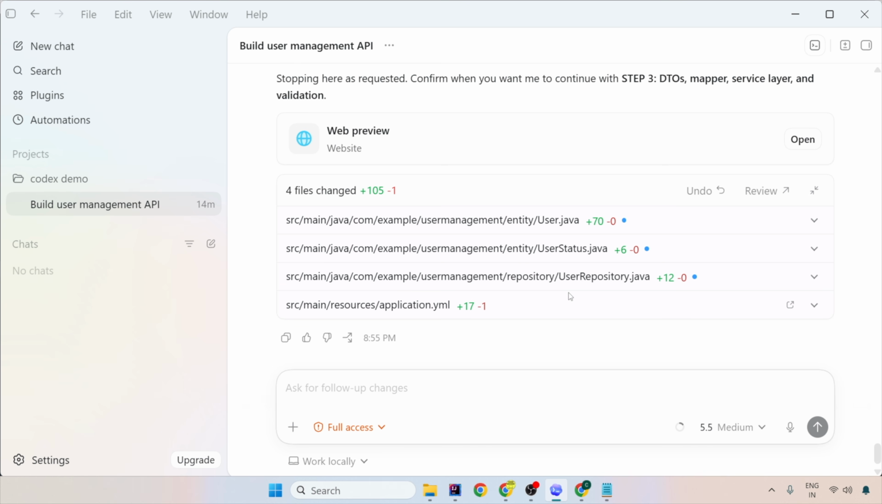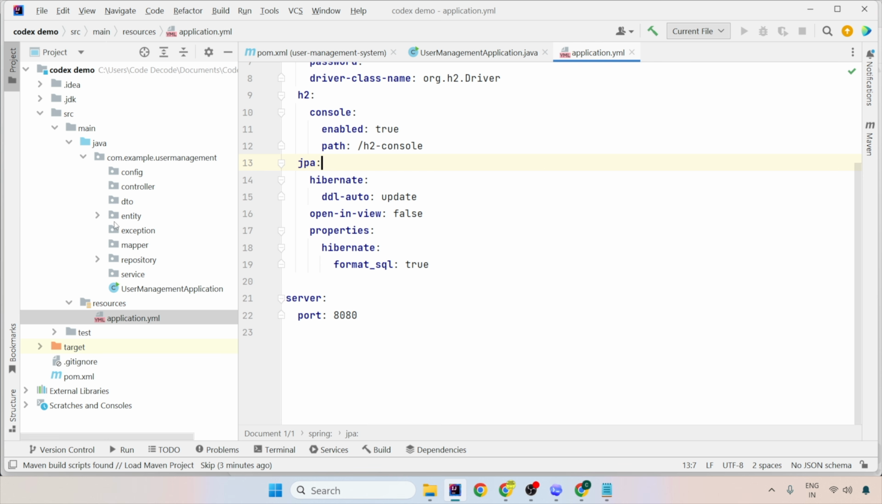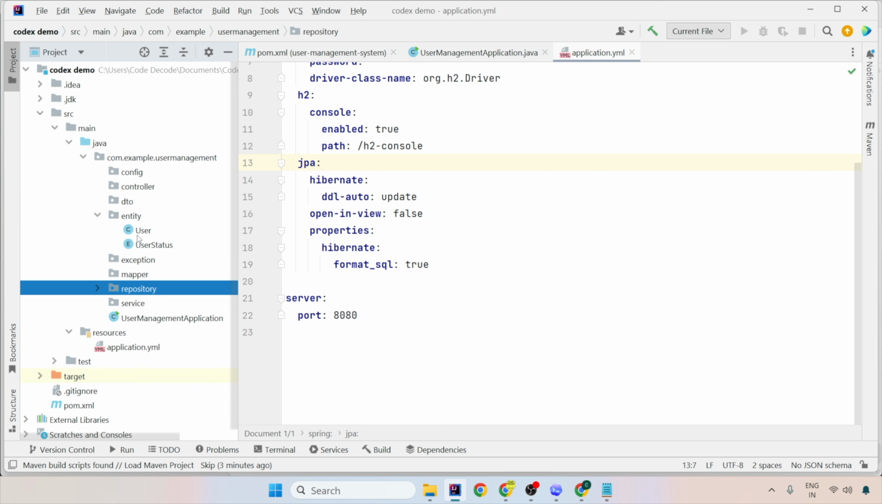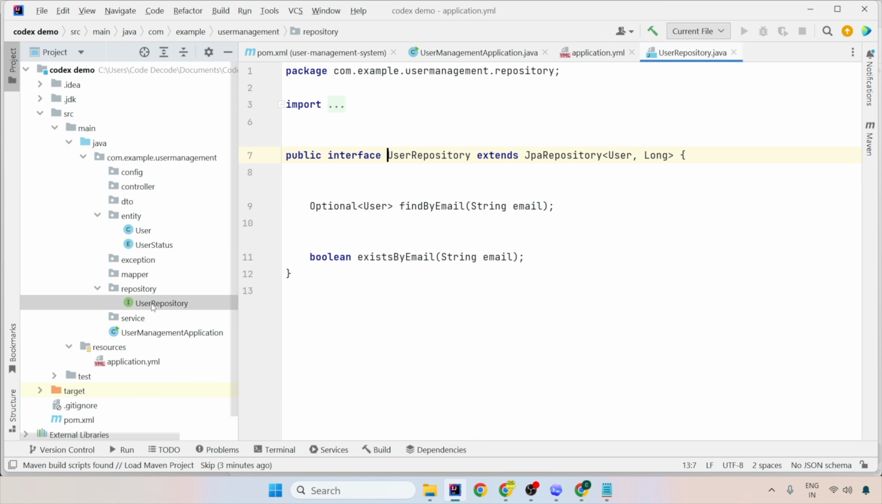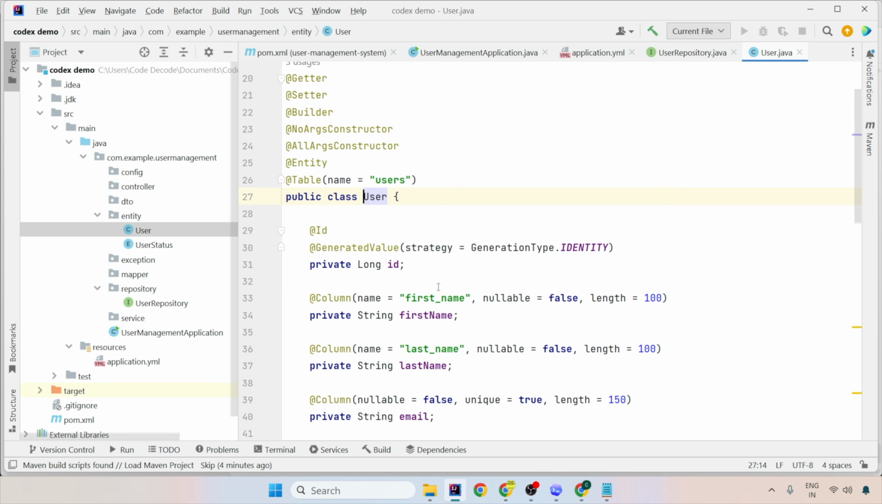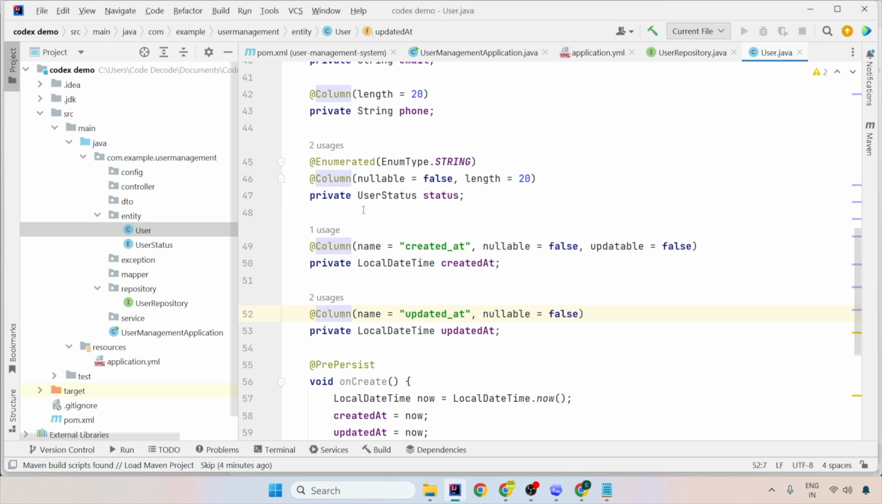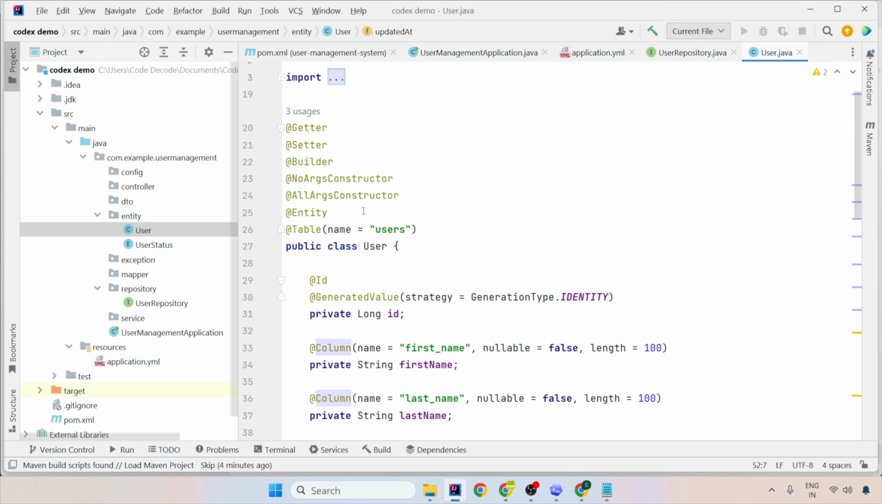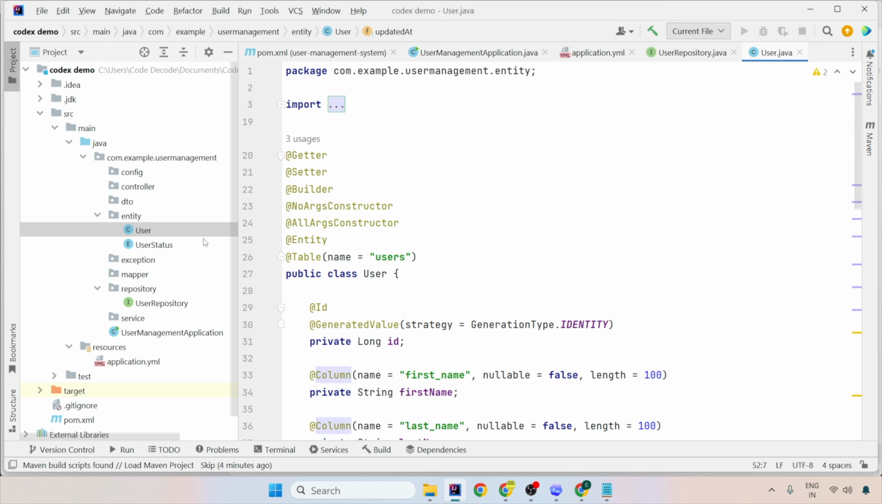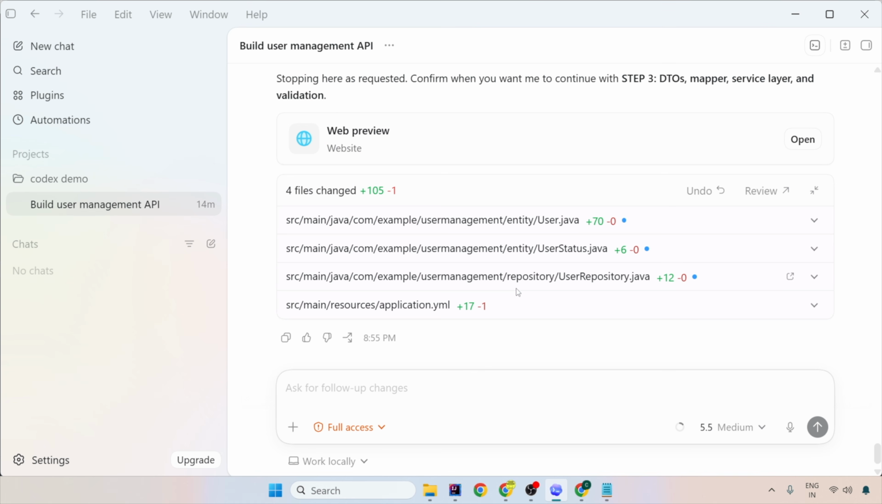Let's go to the entity folder and repository folder to see the change. So yes, entity and repository are exactly the two folders which are changed. So user repository is created and user object is created with all those pre-update columns. You would have to do all those stuff if you did not have Codex in your system. So this is how beautifully it does all those stuff for you. Now let's say continue to next step.